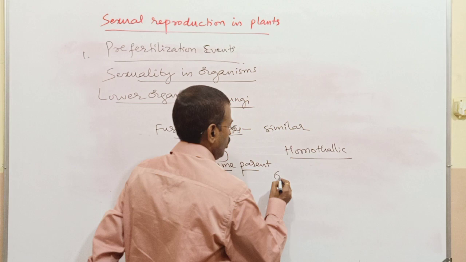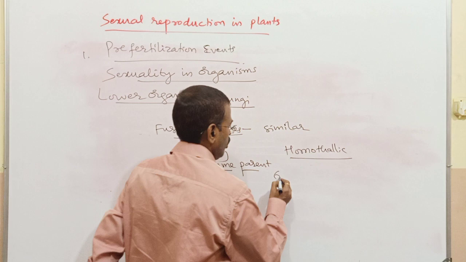These flowers mainly have the sex organs. The male sex organ, stamens. The female sex organ, carpel or pistil, as we refer to it.